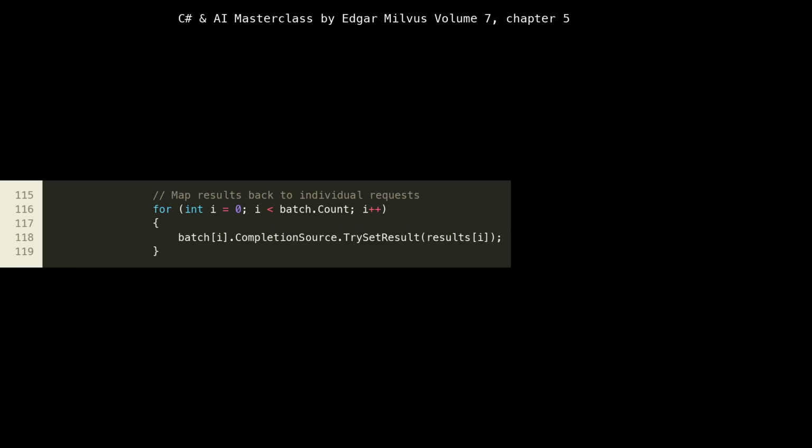After the _modelInferenceFunc returns the results for the entire batch, lines 115 to 119, we iterate through the original batch of InferenceRequest objects.